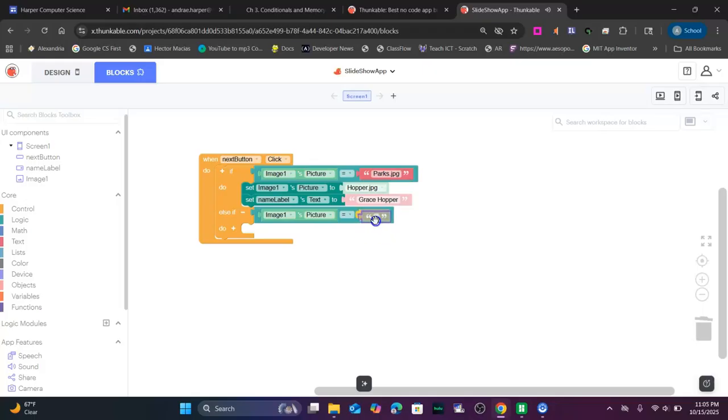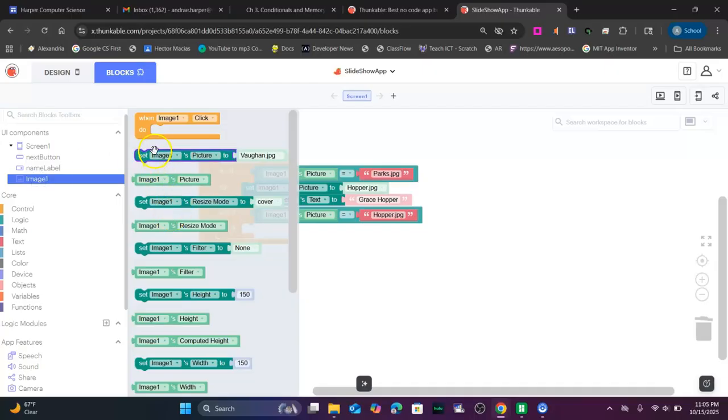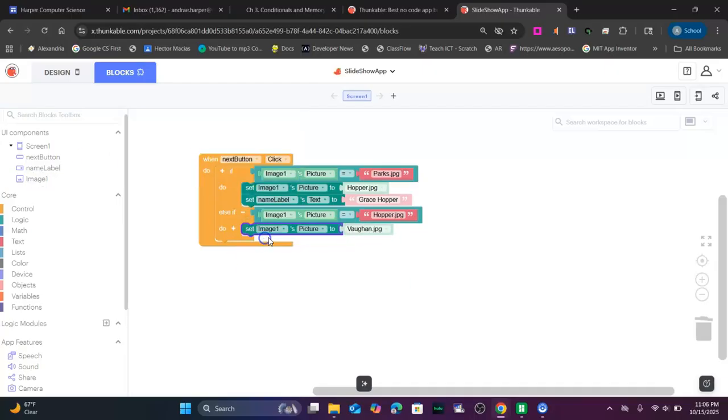We're going to get our text that's right here. And this time we know it's going to be Hopper.jpg. You definitely, once again, make sure this and this matches. And if it's Hopper, we're now going to set our image to Vaughn.